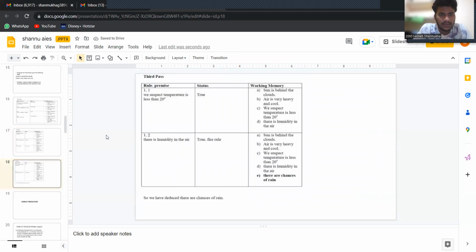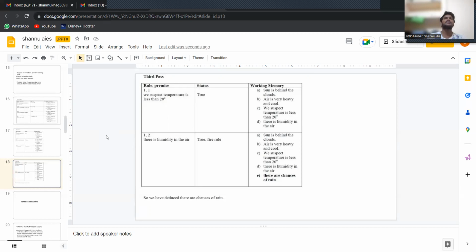Now, in another pass, the third pass, we suspect temperature is less than 20 degrees and the status is true, and the working memory is the same as the previous one. Then in the second case, there is humidity in the air and the status is true and the rule is fired. Another fact is added to the working memory: there are chances of rain. Hence, this is the proof. This is the method to prove that there are chances of rain in the given conditions.